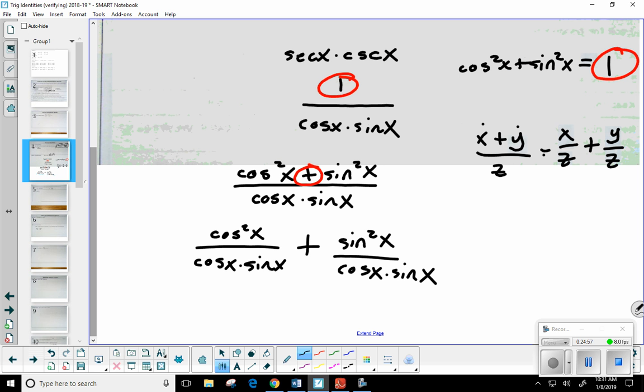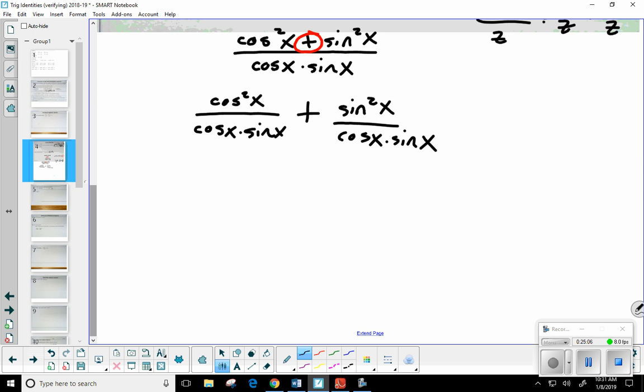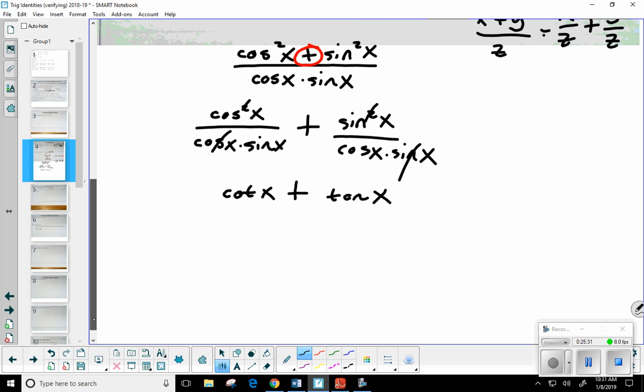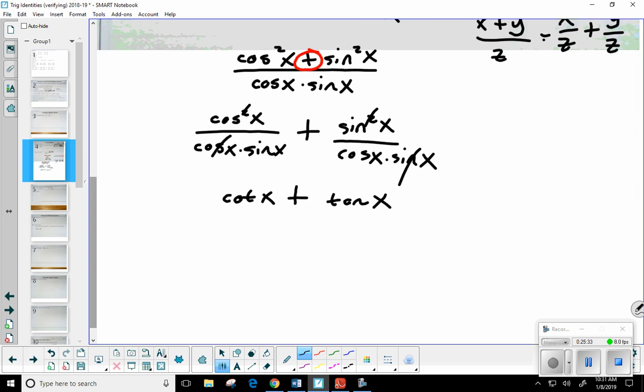Now, how does that help me? Yeah, because what's going to happen in this first fraction? You'll notice you got two cosines up top, one below, so one pair of cosines cancel. Over here, a pair of sines cancel. What's cosine over sine? That is cotangent plus sine over cosine, tangent of x. Now, we're looking for tangent plus cotangent, but is that equivalent? Yeah, the order in which you add doesn't matter. QED.